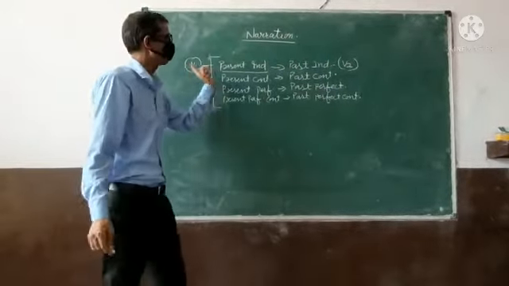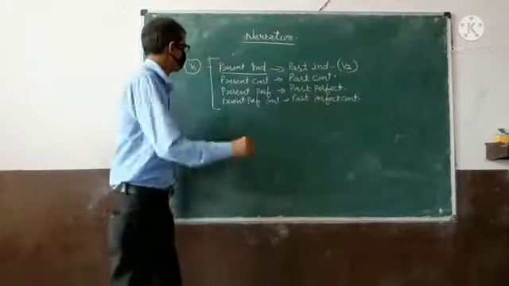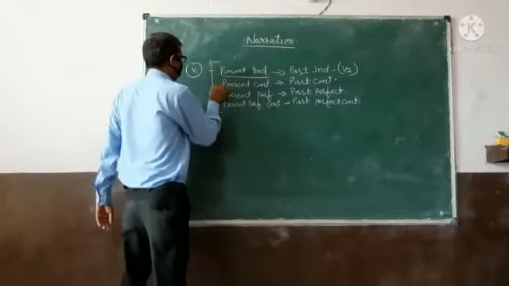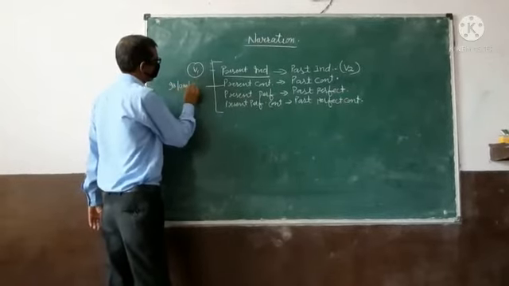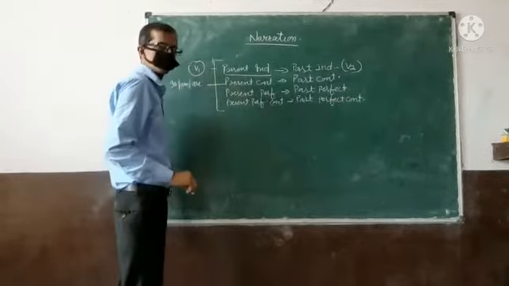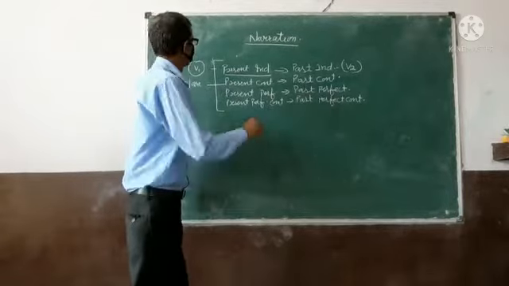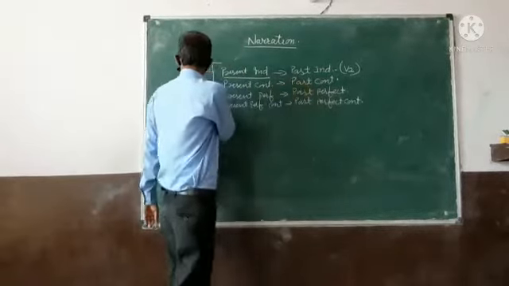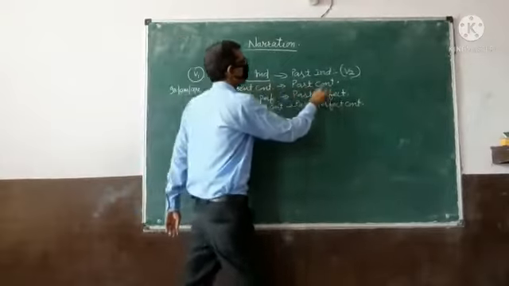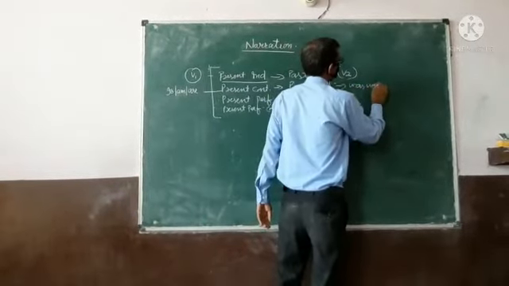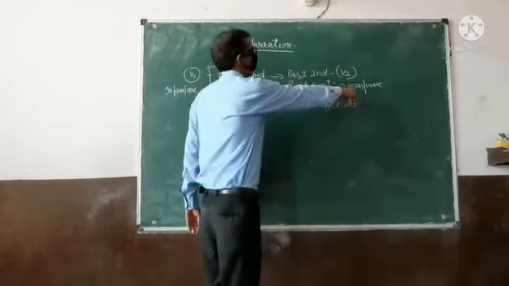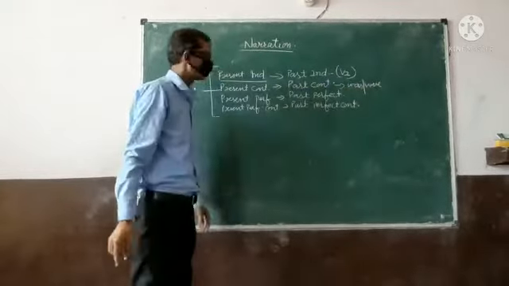It means the first form is changed into the second form. Then in present continuous tense we use is, am, are. This is changed into was, because we use was or were in the past continuous tense.